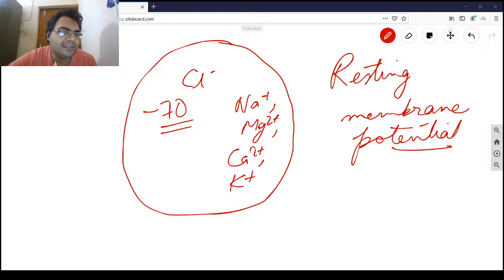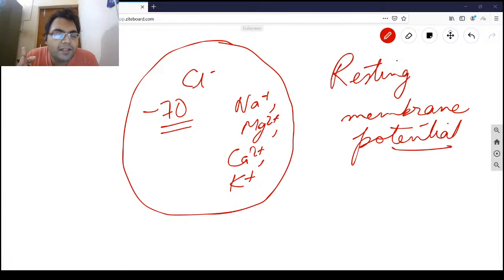Number one is the extracellular fluid, meaning fluid outside the neuron, or the intracellular fluid, also the cytosol. The difference between the intracellular fluid and extracellular fluid is what we should be talking about. Because how do we maintain the charge? By just changing the concentration of the ions in and out of the cell. That's all we do. We change the concentration of the ions intra and extracellularly, and we get a change in the concentration of charges. So that is what we are doing electrically to the cell.